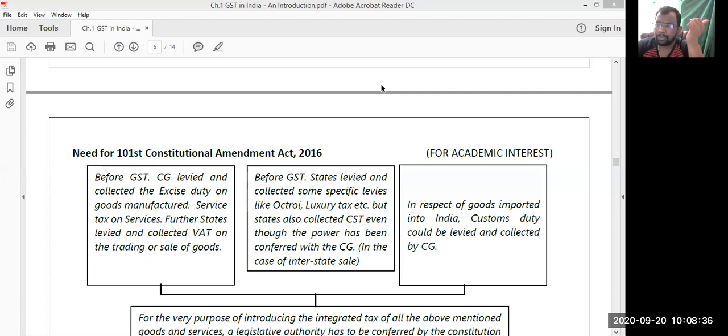Sir, can we amend the Indian Constitution? Absolutely yes. More than 100 times our Indian Constitution has been amended till today. The 101st Constitutional Amendment Act is for GST. We amended our Indian Constitution for the 101st time for creating some new entries, giving authorization to the central government for the introduction of GST. So the central government amended the Indian Constitution, inculcated some new entries and showed the public, yes, this entry gives authorization to me for the levy of GST, for the introduction of GST.